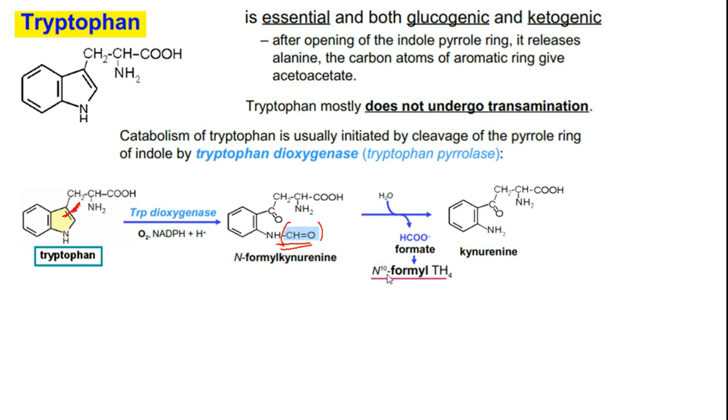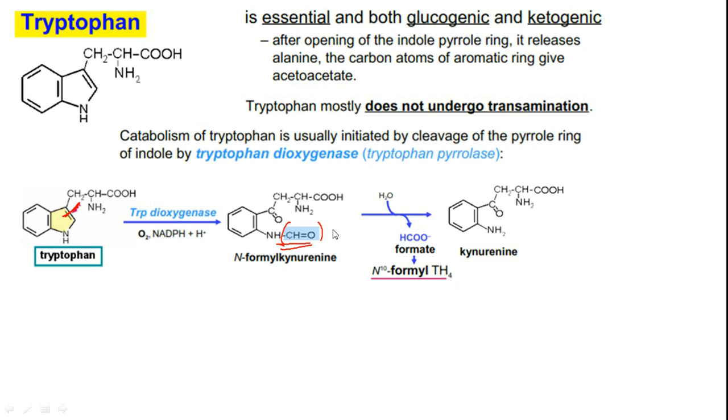This will help in single carbon metabolism. I made a separate video on single carbon metabolism, so if you are interested, please see that video, where the formyl group from tryptophan metabolism is loaded onto THF, and then how it is utilized for various metabolic reactions.